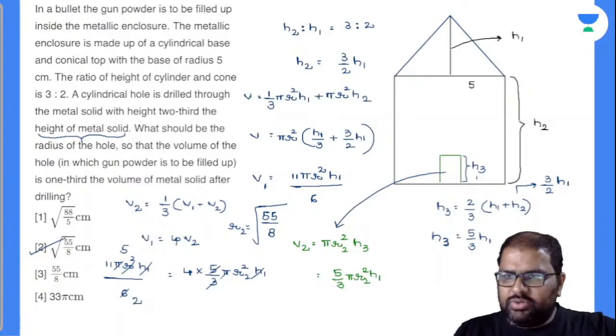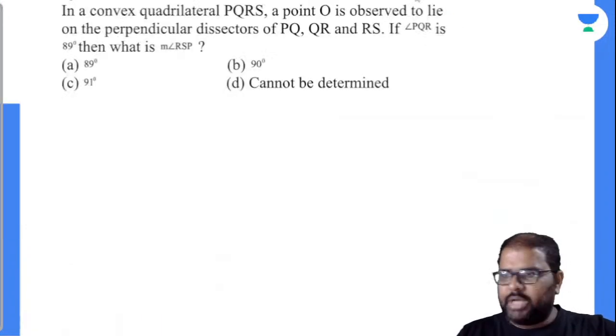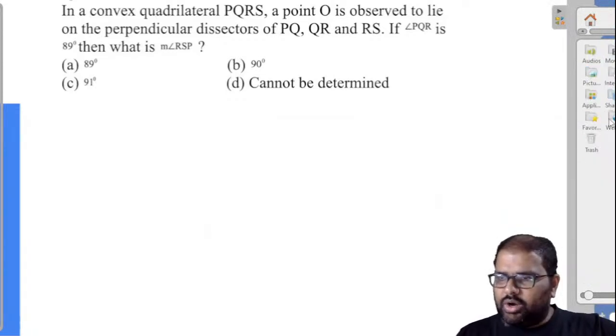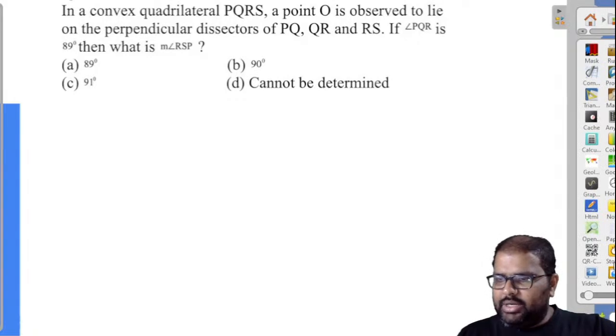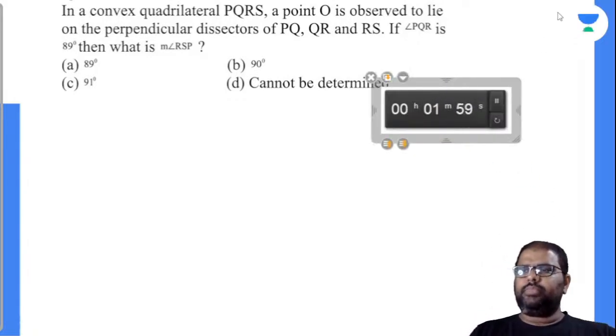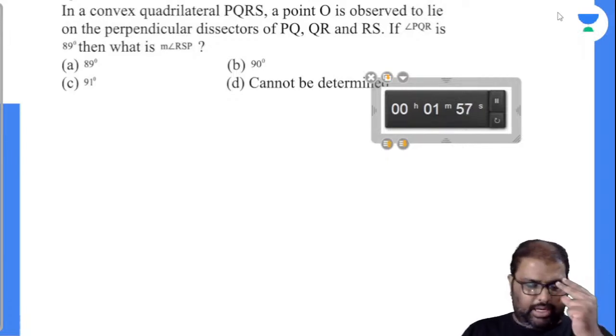Chalo. Let's go. Let's solve the next question there. Now, unless until you guys know what is a convex quadrilateral, you cannot solve this question there. Let's see how many can solve this. There will be two types of quadrilaterals, convex and concave quadrilaterals.